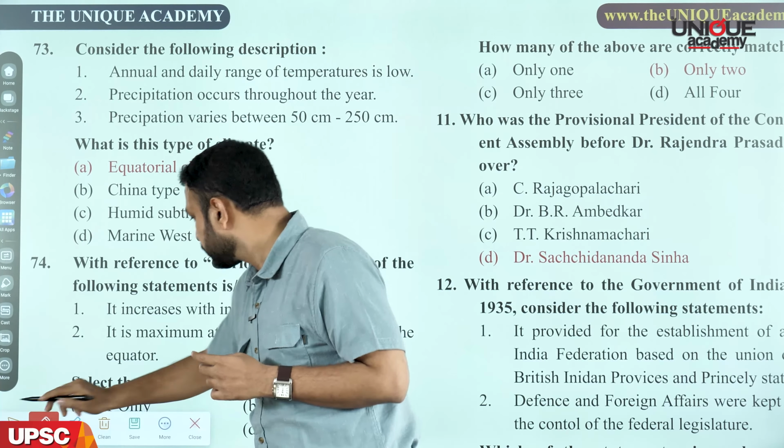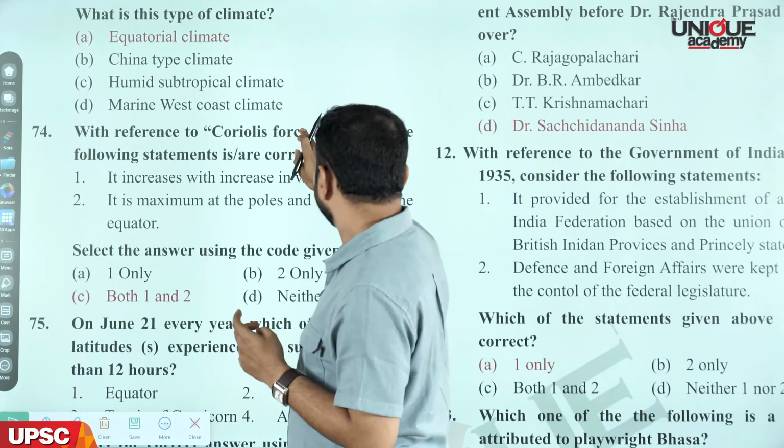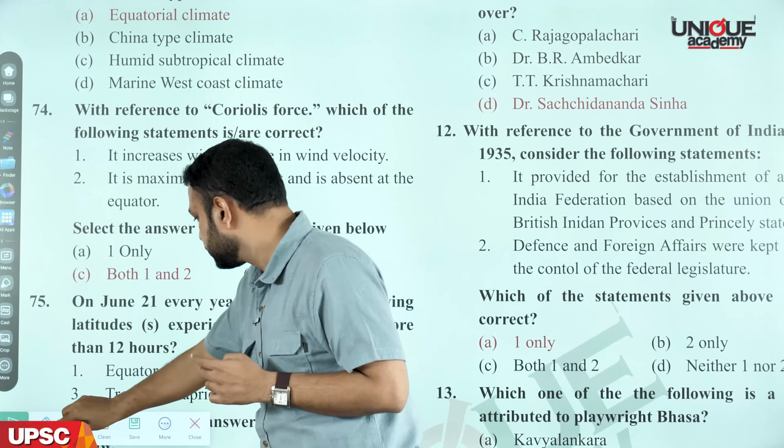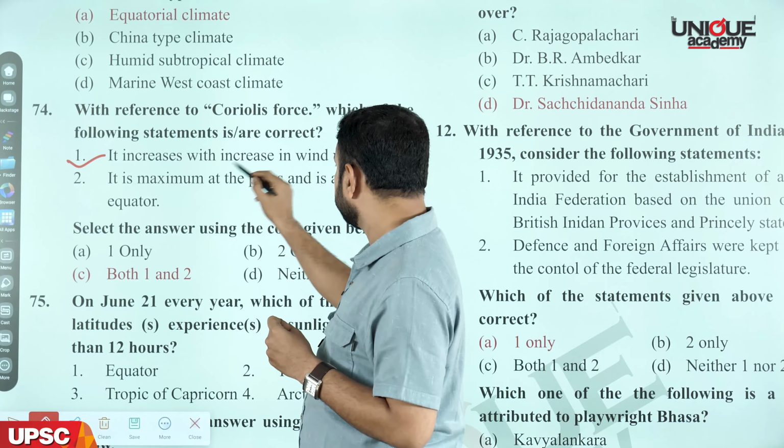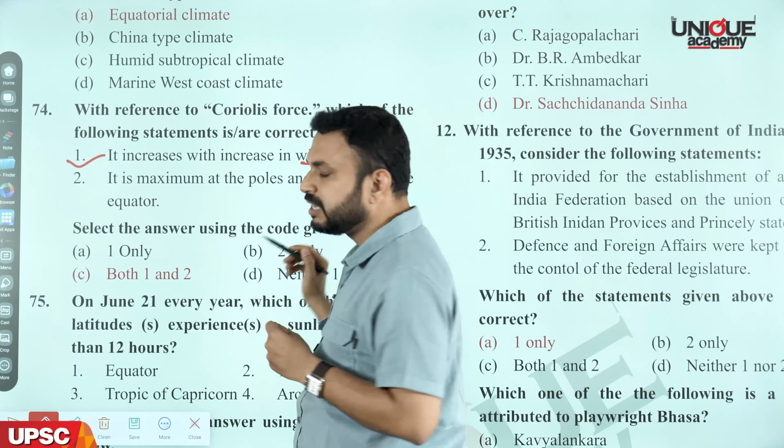Then the next question is, with reference to the Coriolis force, which of the following statements is or are correct? Coriolis force increases with the increase in a wind's velocity. It is right. Coriolis force is a deflective force, and as we move from equator to pole, it goes on increasing because there is a difference of angular momentum in the equatorial part and the polar part of the world.